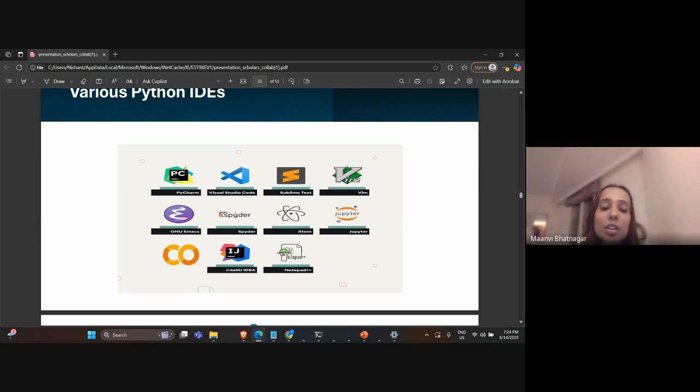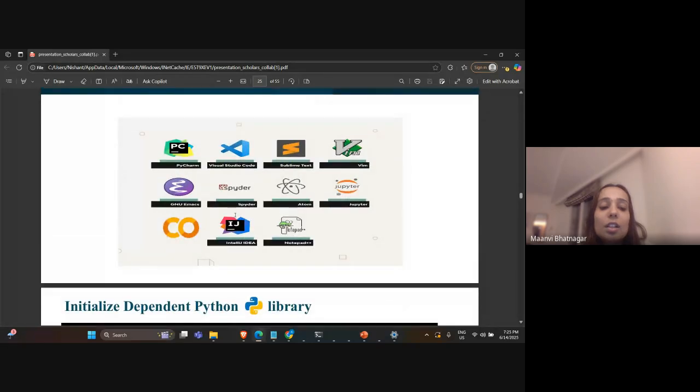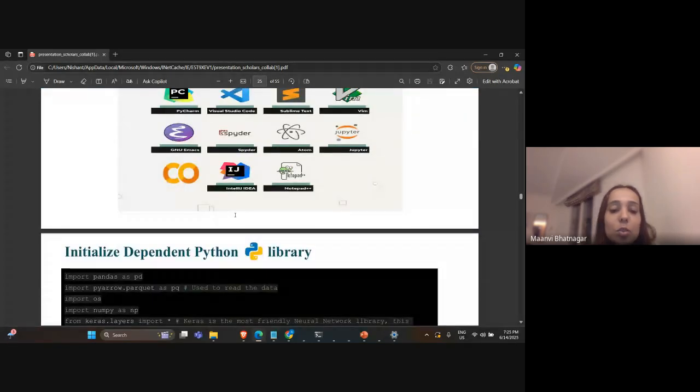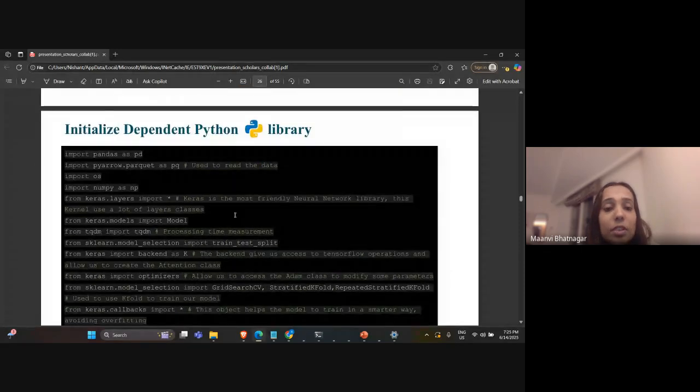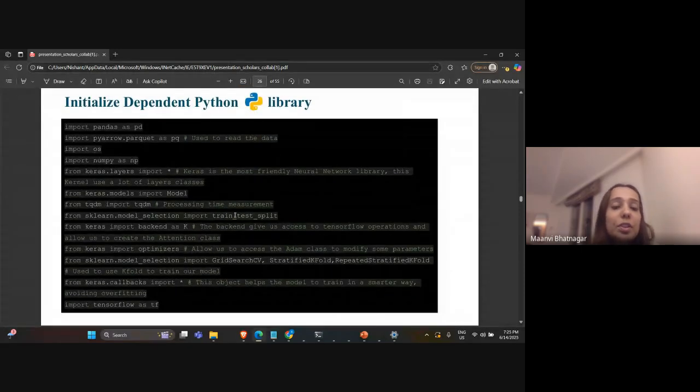So the coding was done in Colab, but as per your convenience, you can use anything. Moving ahead to the Python code that was implemented for deep learning.